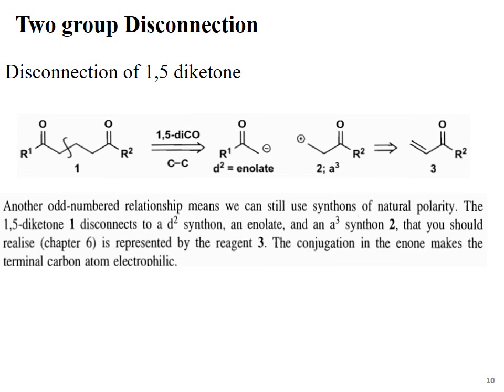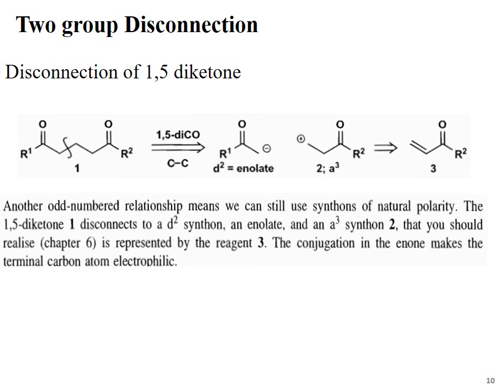The conjugation in the enone makes the terminal carbon atom electrophilic. So I told you that if the compound is an alpha beta unsaturated carbonyl compound, then its beta carbon, the terminal carbon, the olefinic unsaturated beta carbon, is more electrophilic than the carbonyl carbon if the carbonyl compound is a ketone or an ester.